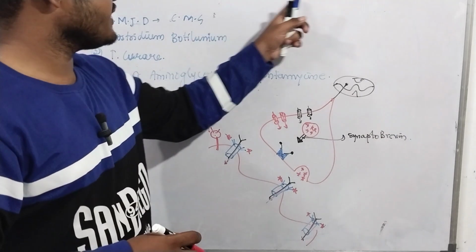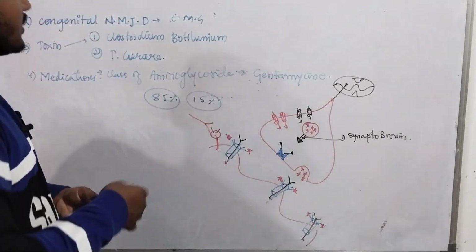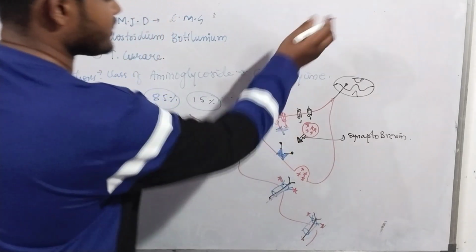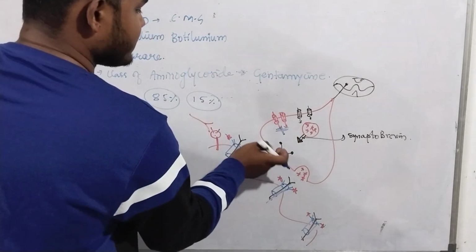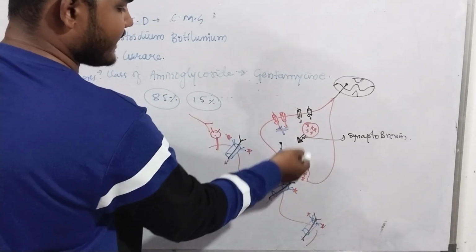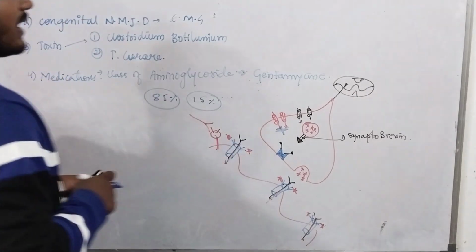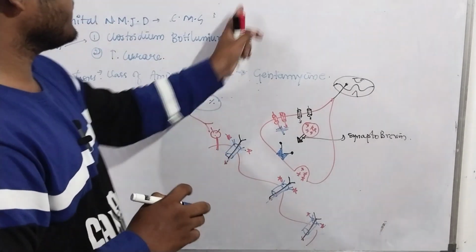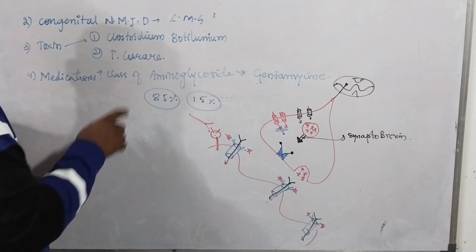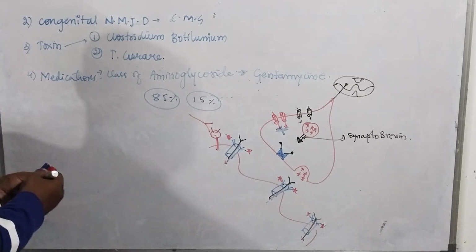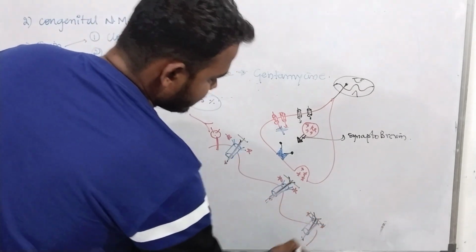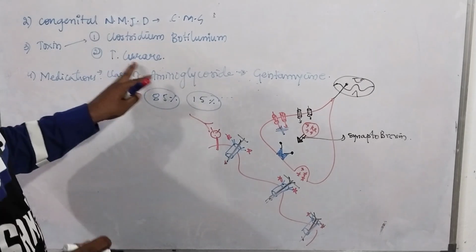Next, coming to Lambert-Eaton myasthenic syndrome. Here the calcium channels are blocked and do not open, so the syntaxin proteins do not open, and the acetylcholine won't come into the synaptic cleft. This is Lambert-Eaton myasthenic syndrome. Next, coming to the toxins, that is tubocurarine. This tubocurarine binds over here on the acetylcholine receptor, and the receptor is blocked.